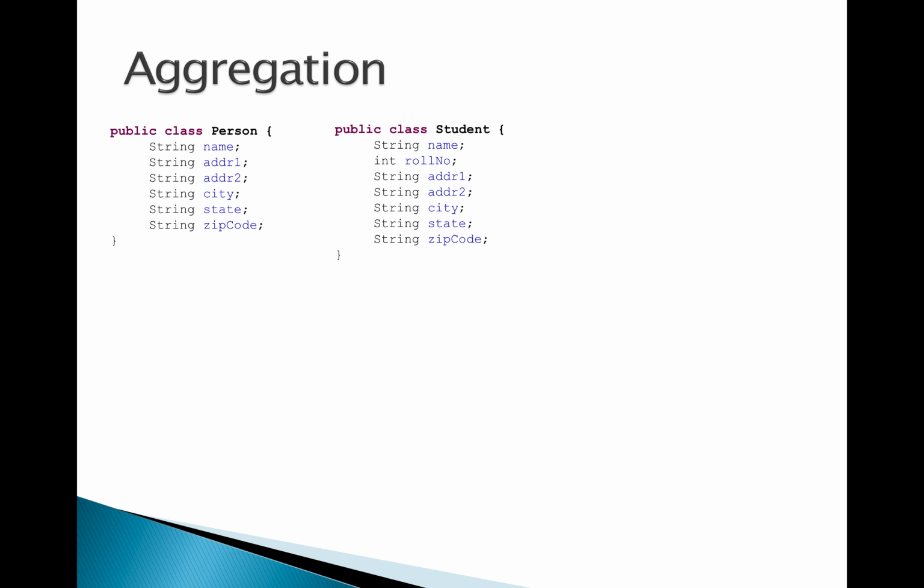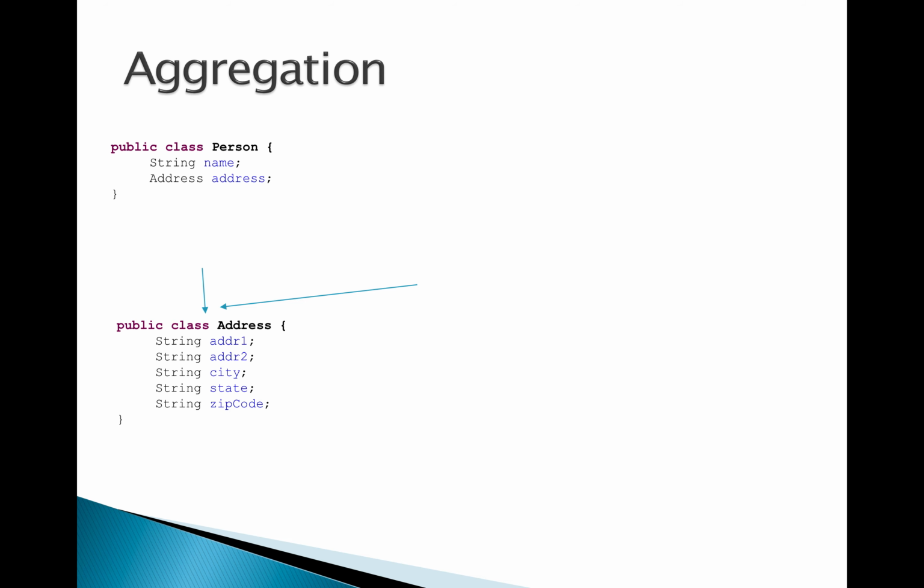Now, instead of having these five variables, I can make it an address object. I can bring address 1, address 2, city, state, zip code into a separate class called address, and make the person class refer to this class. So the person class is now going to have string name and address. The relationship between person and address is that person has an address.